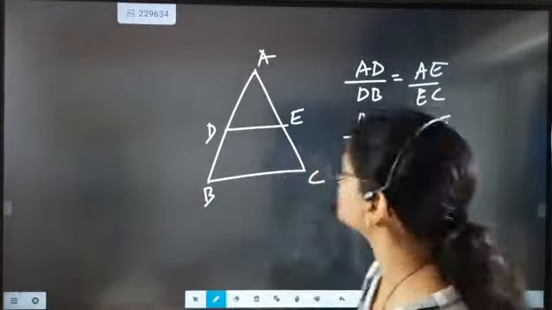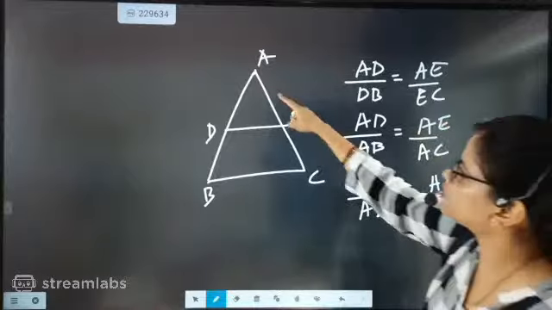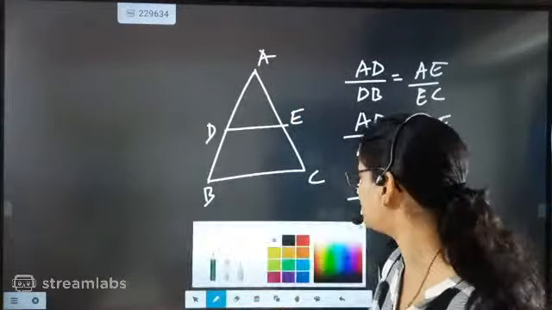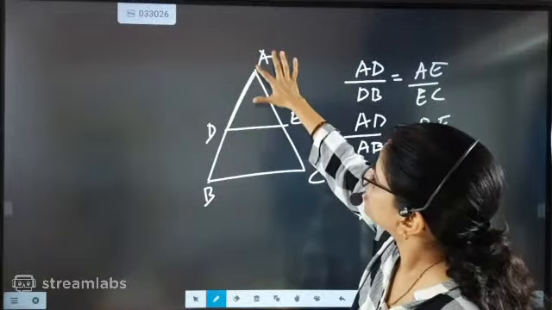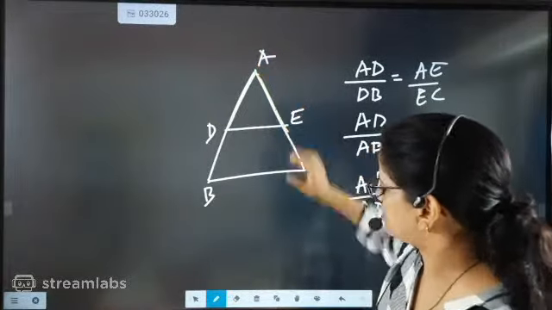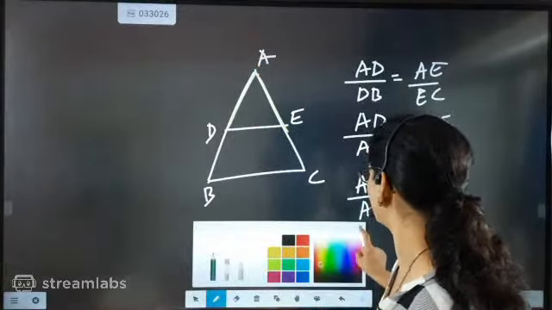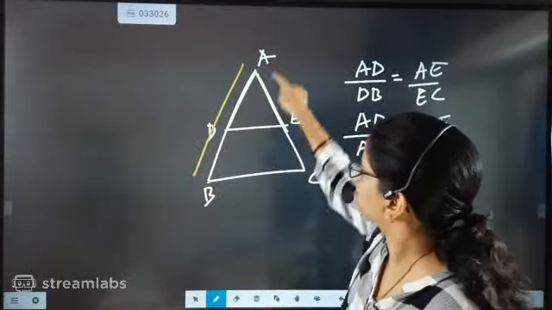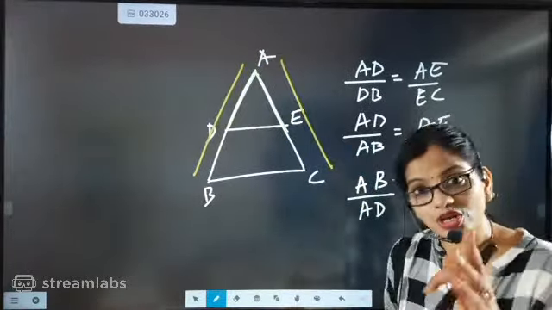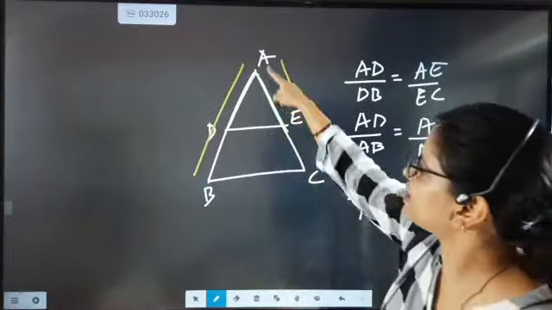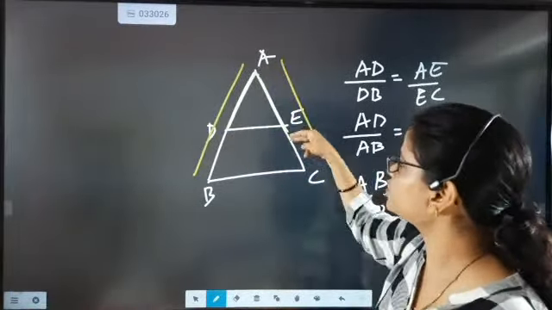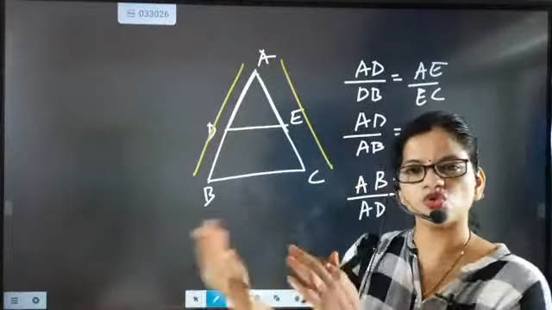Now what is the proportion given to you? One proportion generation we have done. I am just using the colorful part. This side, and this side, and this side. Store in your brain that this is possible. That is, beta, AD by AB equal to AE by AC. Just start storing this part.